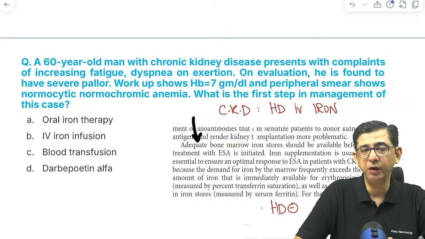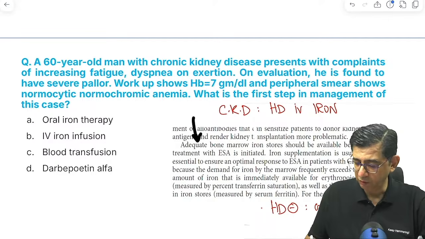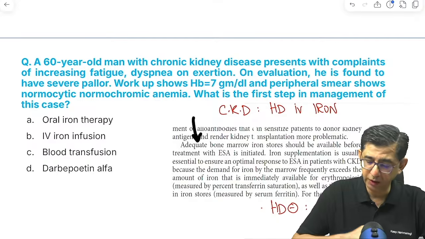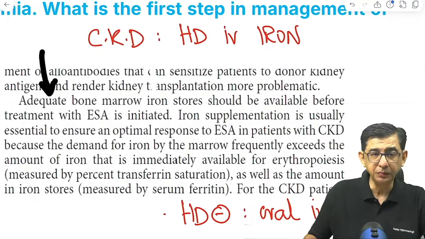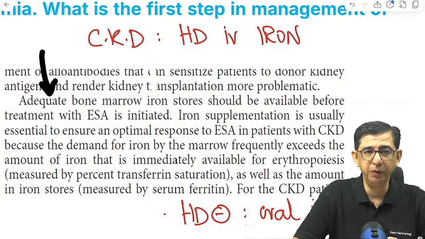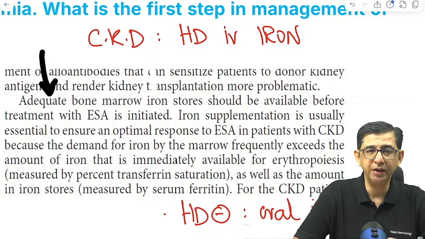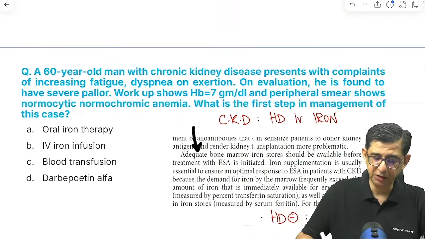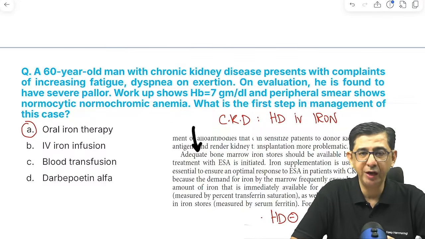By ST negative, I mean there is no hemodialysis that is being done at the moment. Then we can give oral iron for management of this patient. The reference is from the textbook only, that adequate bone marrow stores should be available. Adequate stores should be available before treatment with erythropoietin stimulating agents should be started in this patient. So considering the fact that in this particular case he is asking what is the first step, the answer to this question is option number A. Even in the actual paper, a lot of people had answered this as darbepoetin alpha.